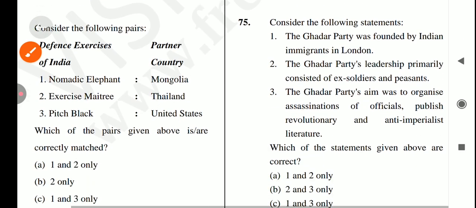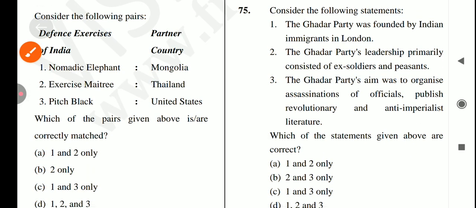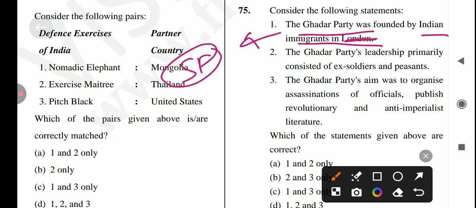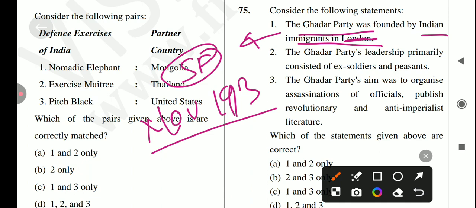Let's come to the next question, which is consider the following statements. First is Gadar party was founded by the Indian immigrants in London. Is it true? No, it's not a correct statement because ये सैन फ्रांसिस्को में किया गया था यूएसए में कब नवंबर 1913 में. Okay, so first statement is incorrect.